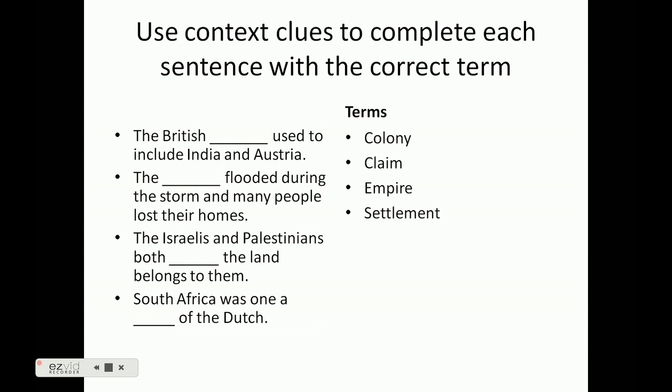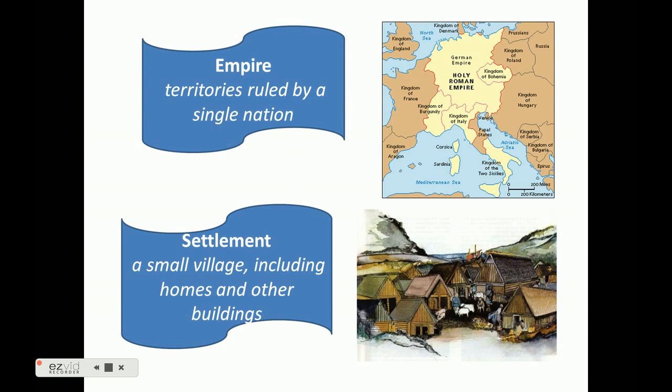So as we start looking at this, we want to use context clues to come up with definitions for the following terms: colony, claim, empire, and settlement. So take a minute, look over these context clues and see if you can get this. Okay, now that you've done that, we're going to take a look at the terms, defining all the terms.